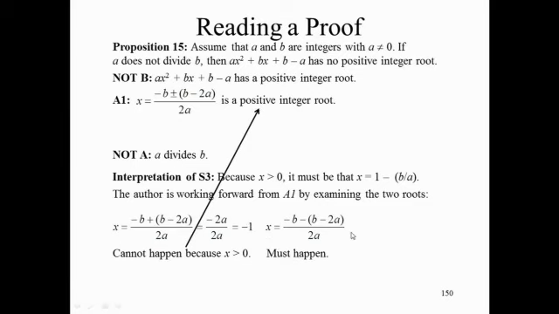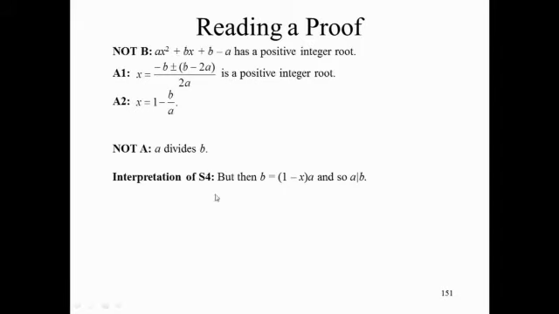The negative root. Okay, and let's clean this up. Minus b minus b is minus 2b. Minus a minus 2a is plus 2a. So we get minus 2b plus 2a all over 2a. And if we simply cancel the 2's and do a little bit of algebra, we in fact get that x is equal to 1 minus b over a, which is exactly what the author has written here. Then the author writes, but then b is equal to 1 minus x times a, and so a divides b.